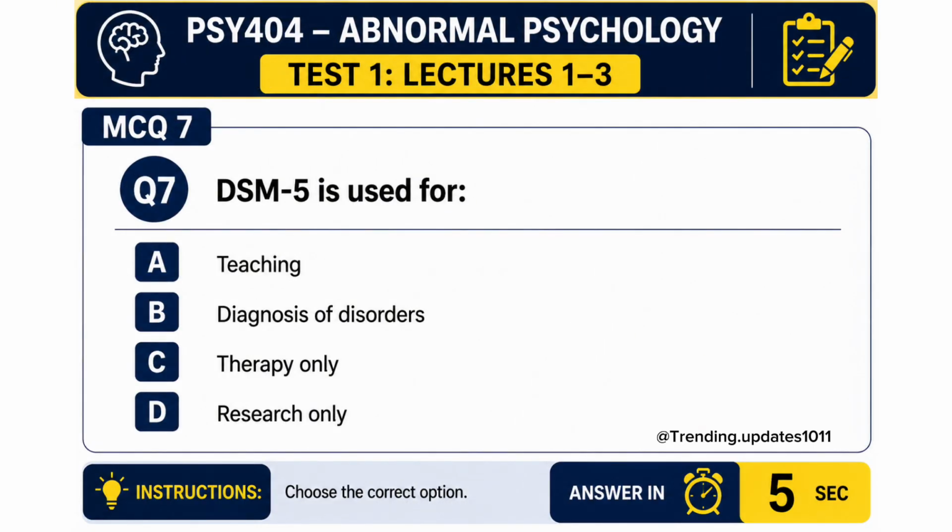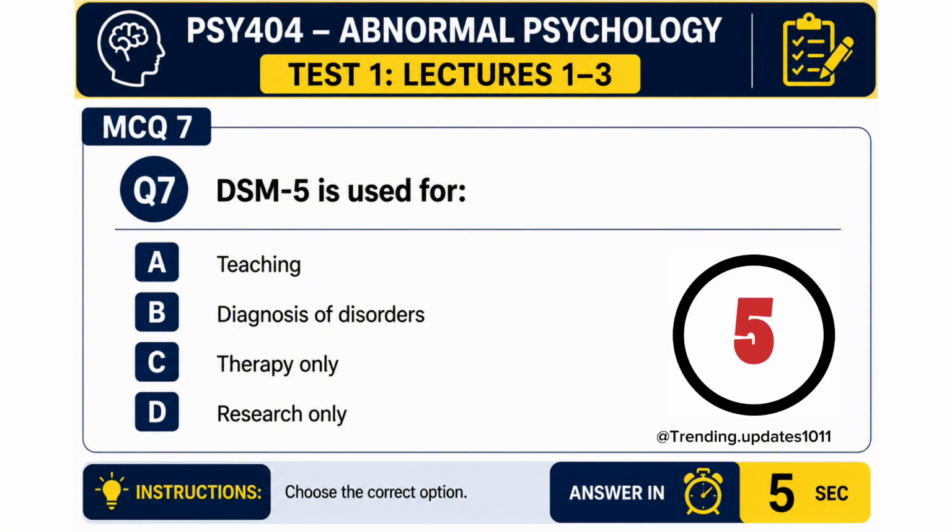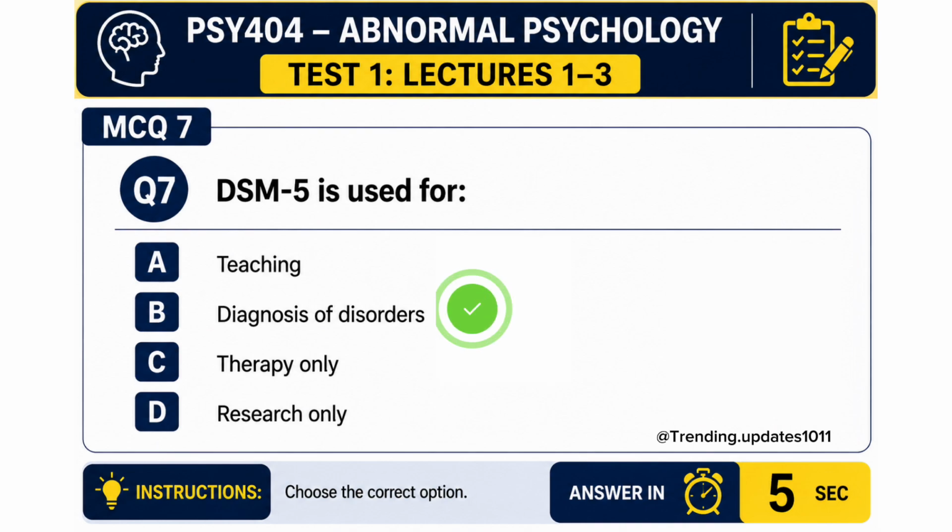MCQ 7. DSM is used for A. Teaching, B. Diagnosis of disorders, C. Therapy only, D. Research only. B is the correct answer, diagnosis of disorders.